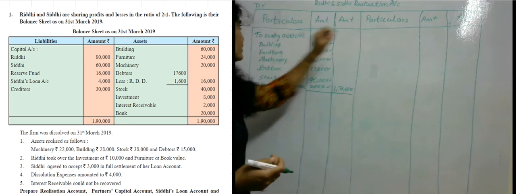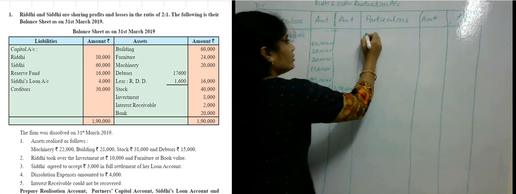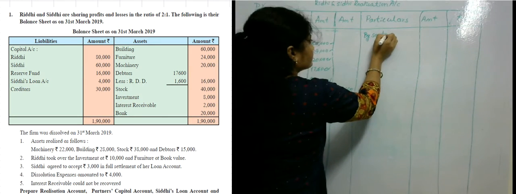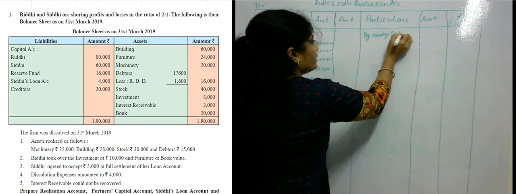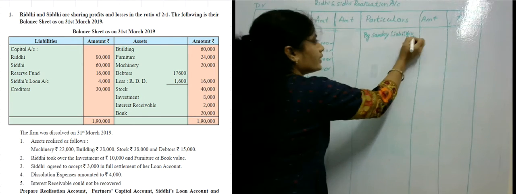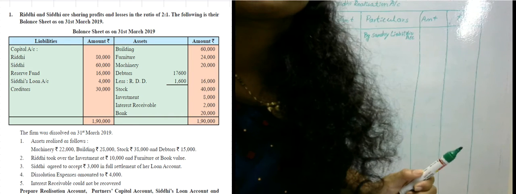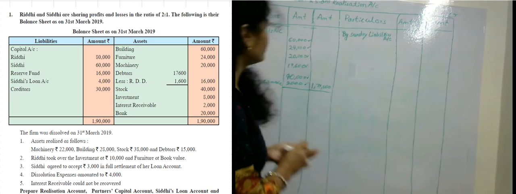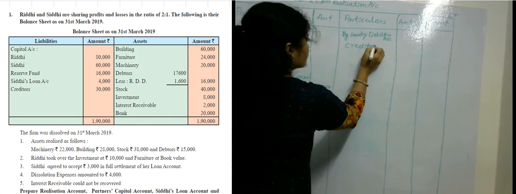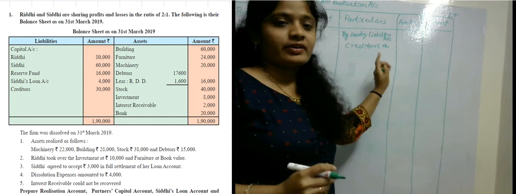Now on the credit side, the sundry liabilities account. What entries come in the sundry liabilities account? Creditors amount is 30,000 rupees, which is given on the liability side.